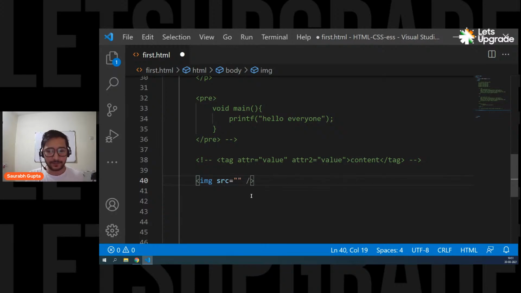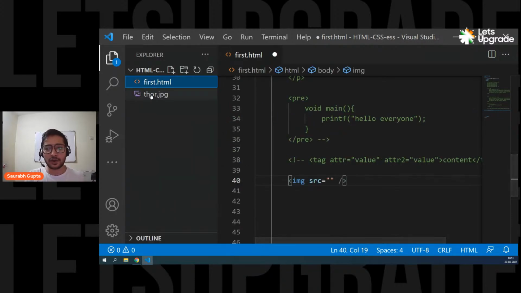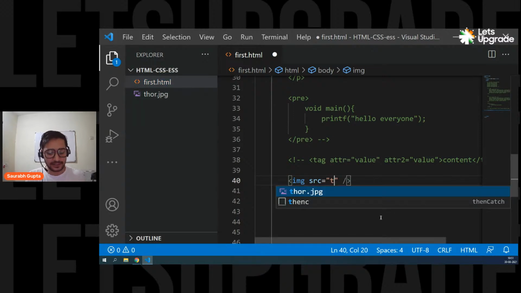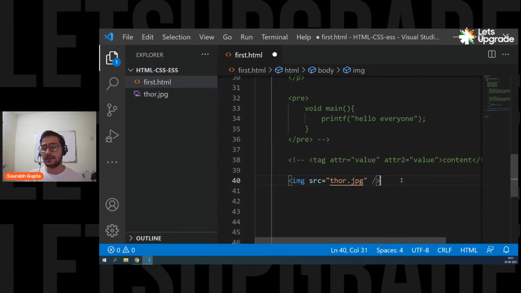So I want to display this image, thor.jpg. The image name is thor.jpg, and it's in the same folder. So I can simply put thor.jpg, and that's it. Save it. See guys, image tag, src, thor.jpg. That means I want to display an image and I want to display this image.